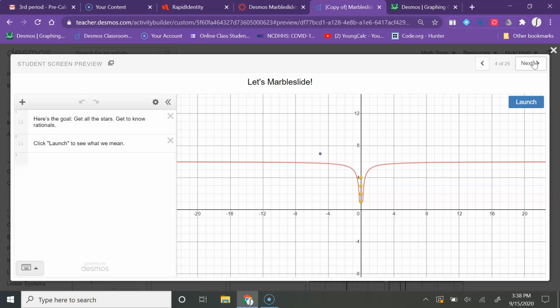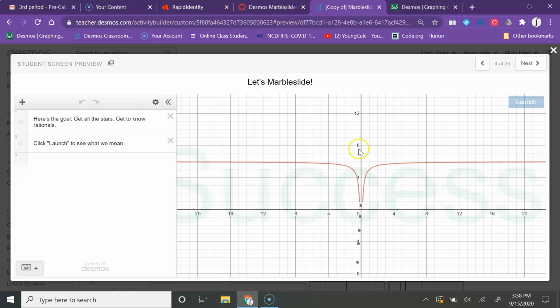All right, so let me just give you a little preview of what you're going to be doing on your assignment that goes with this. You're going to do a marble slide. The marble slide is something in Desmos where you have to move these graphs around. And then if you click launch over here, you'll have all these little purple balls.